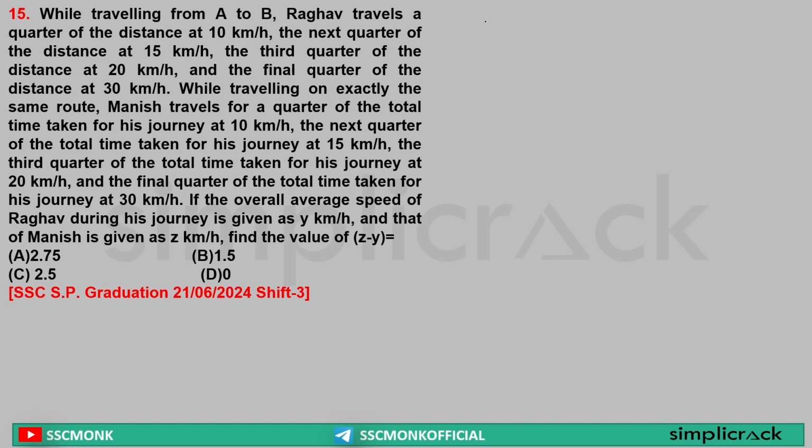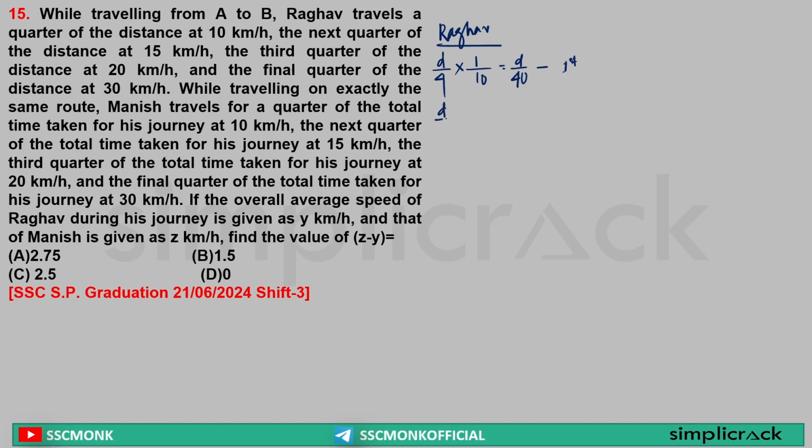Now, first person Raghav. Well, write each and everything. So it is saying quarter means what? 1/4 of the total. So let's say total distance was d. So d by fourth part, he traveled at which speed? Sir, he traveled at 10 kilometer per hour. So 1 by 10, that is equal to d by s is equal to time. So time is equal to what? D by 40. This is for first quarter.